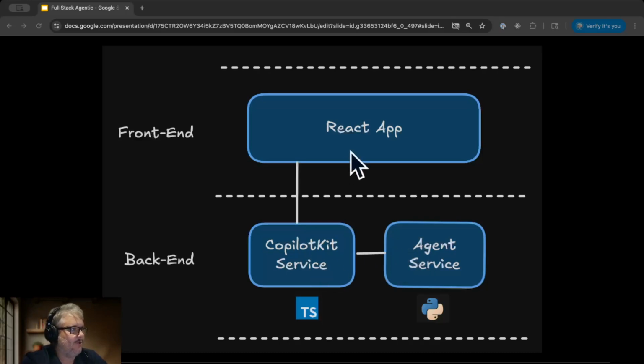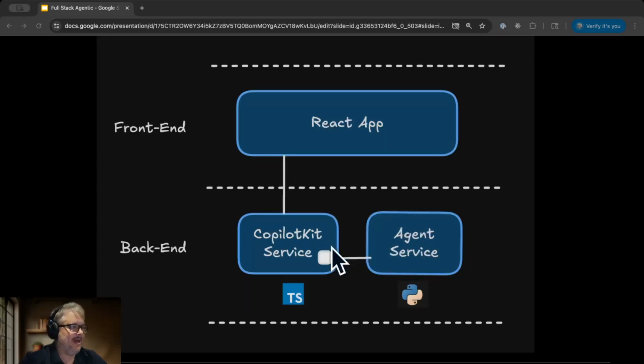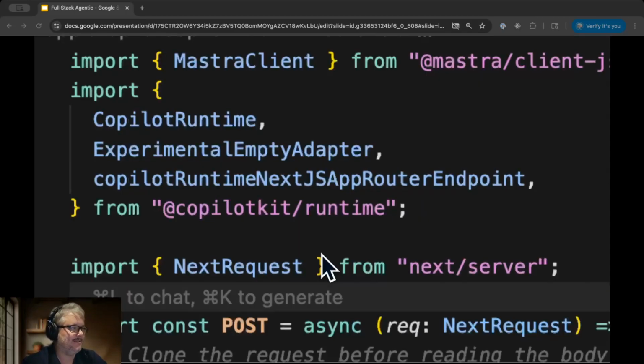And so what will happen is the React will call out to this service over the network, and then within your backend, the CopilotKit service will call the agent service over the network, and then the agent service will call back to this and then go back to the React client. And if we're lucky, we're using an agent service that came with a nice client that wraps that API in a way that we can use easily in CopilotKit. And if that agent service officially supports the AGUI protocol, then hopefully it has those capabilities.